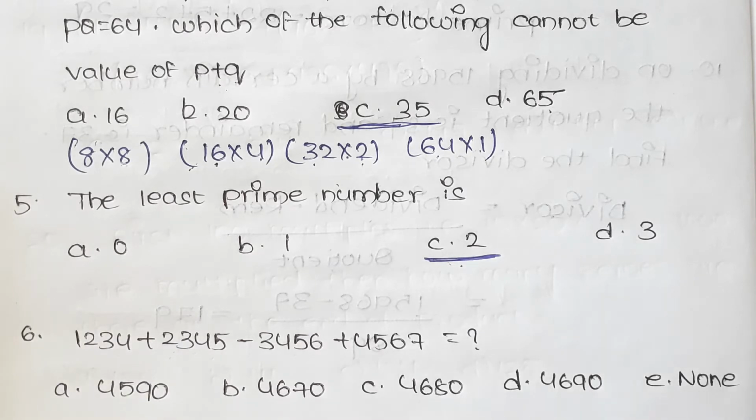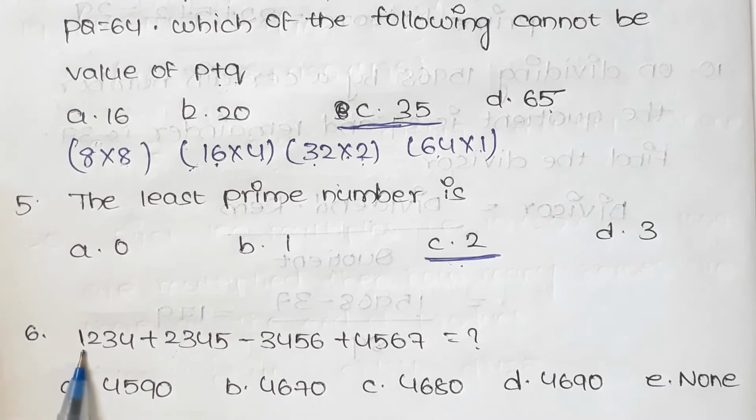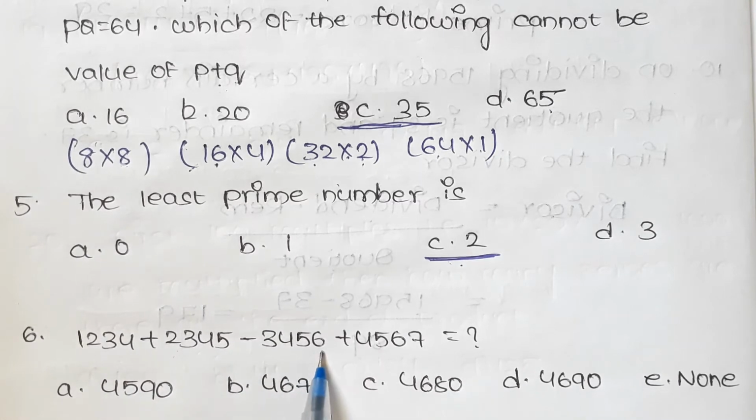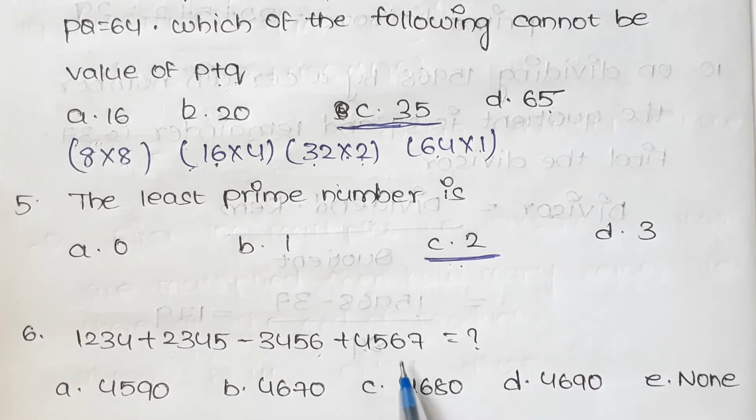And now let us see next one, that is addition problems. Here 1234 plus 2345 minus 3456 plus 4565. It is the question, and here this addition or subtraction, whatever it may be, we should do within the seconds and very fastly. It is nothing but speed maths. For doing the speed maths, we should have some of the tricks. And now to do fastly, let us see here.